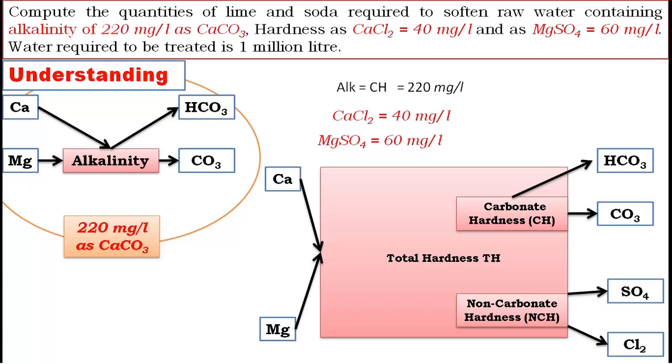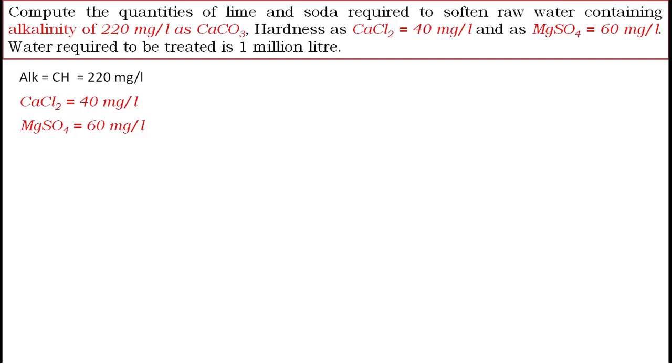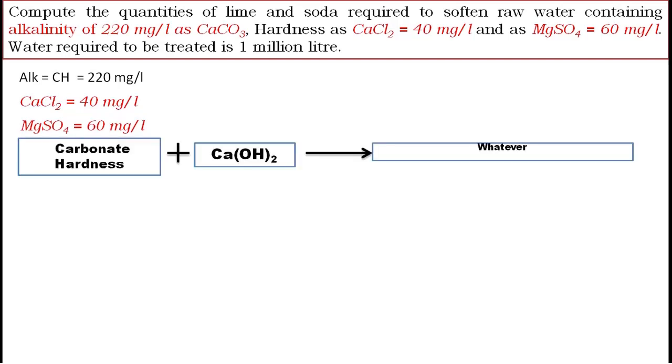Now we will go to solve the problem. We should know first the lime soda process, how it works and what the reactions in the lime soda process are. See here, carbonate hardness, temporary hardness, if we add lime to that, it will give some reaction, but ultimately the water will be softened. Means carbonate hardness or temporary hardness can be removed only by adding lime. Means lime is required, but this is hydrated lime.